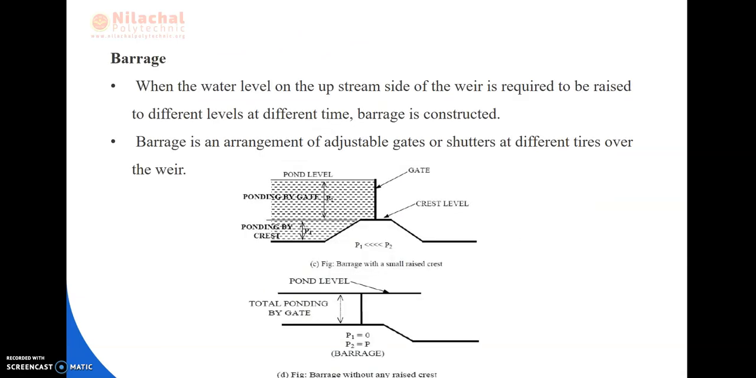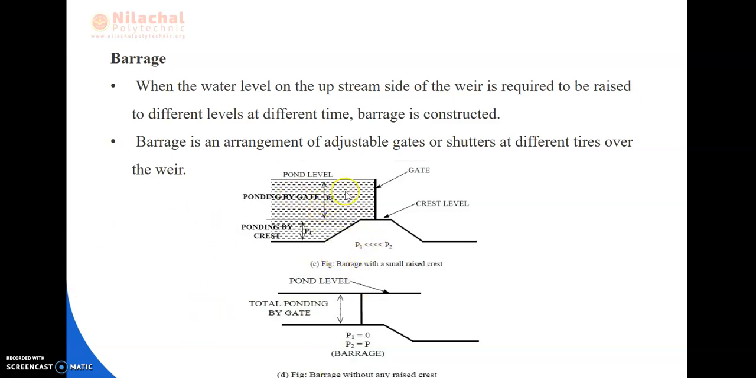So next we will be reading about barrages. When the water level on the upstream side of the weir is required to be raised to different levels at different times, then the barrage is constructed. A barrage is an arrangement of adjustable gates or shutters at different tiers over the weir, okay. So here you can see these are the pictures of a barrage, okay.